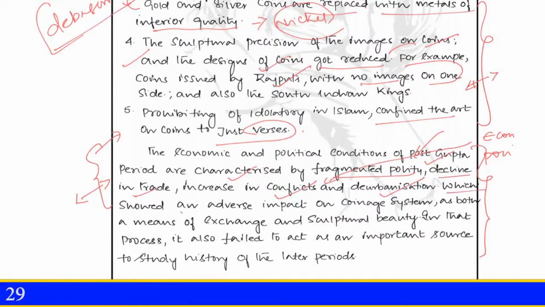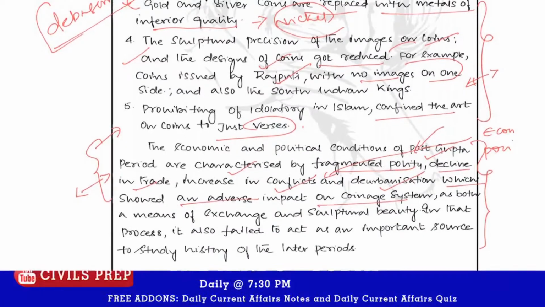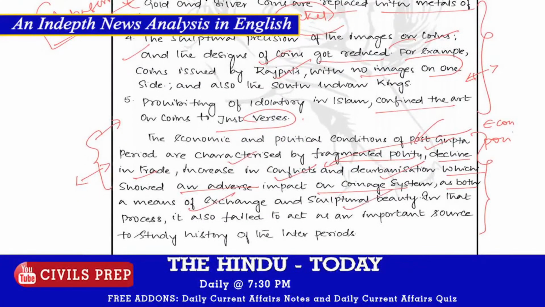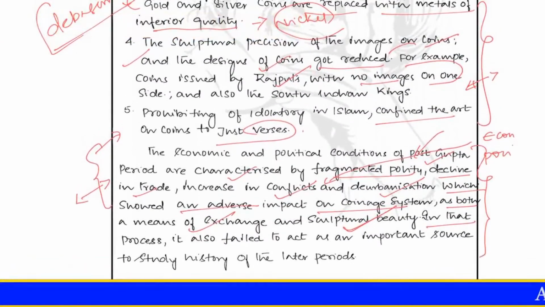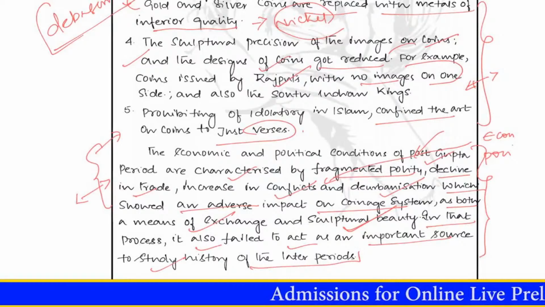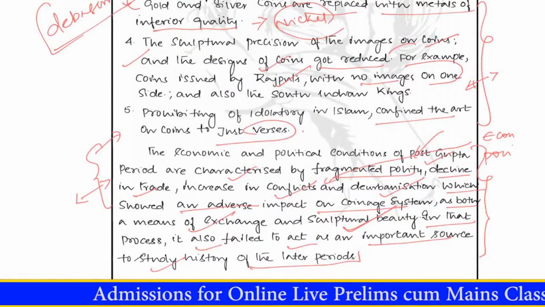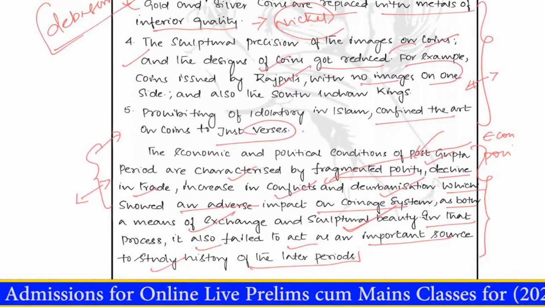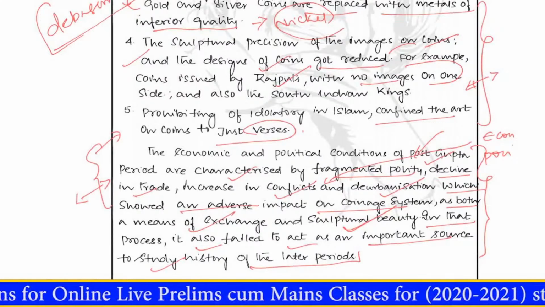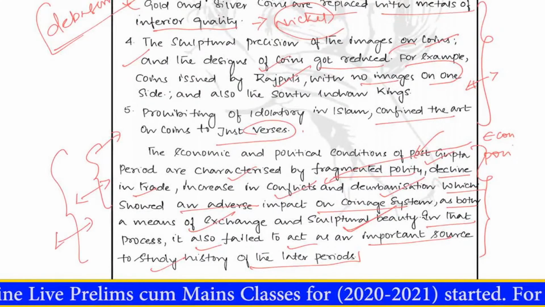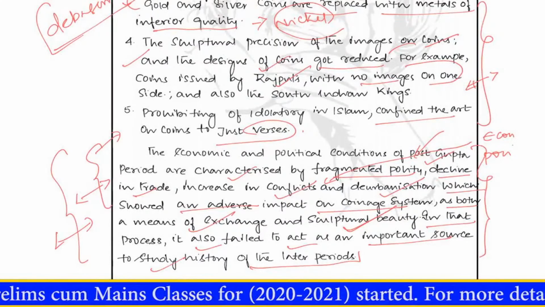So which showed an adverse impact on the coinage system, both as a means of exchange as well as sculptural beauty. So coins are used as a means of exchange too, and also they have the sculptural beauty element. So in this process, it also failed to act as an important source to study the history of the later periods. So except in the Gupta period and the post-Mauryan period, in other periods coins hardly act as an important source to understand the history of that particular period. Of course, there are various ways to write a conclusion, so it's not that appealing in this sense. You can write your own conclusion.